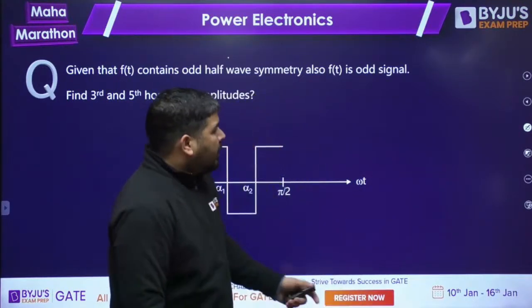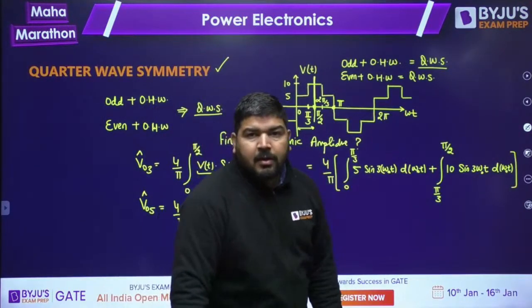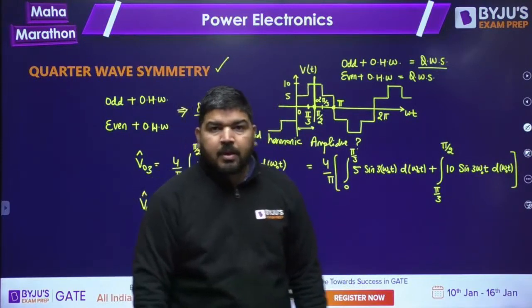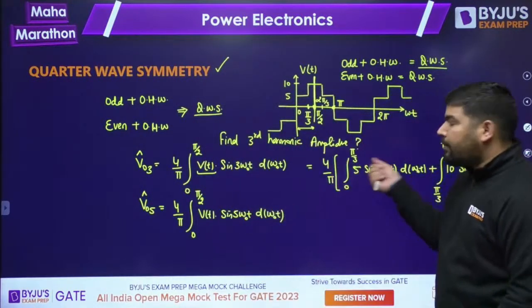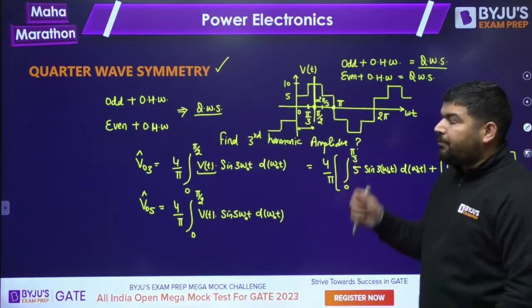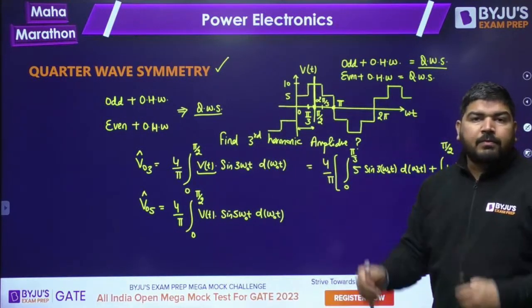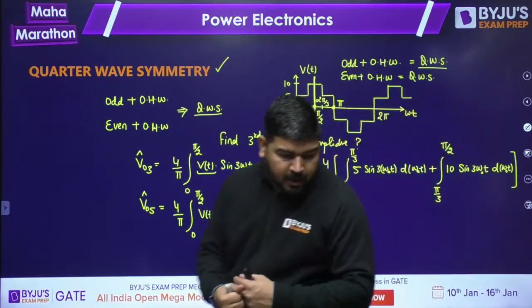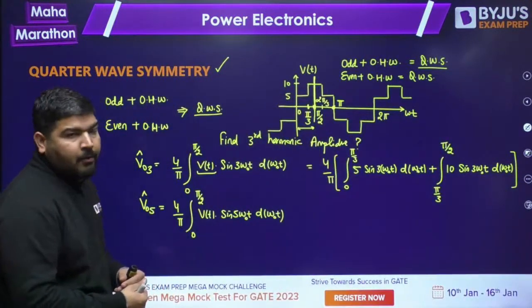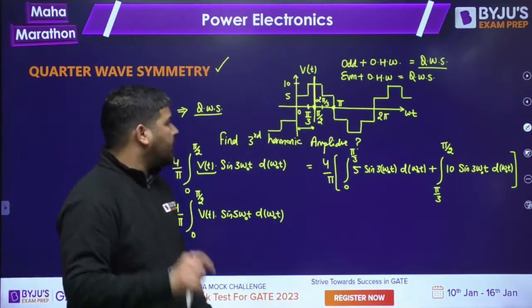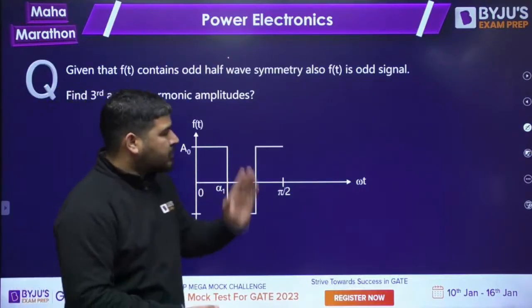If this question asks for the total harmonic distortion, then we need to calculate the amplitude of the fundamental, because the formula of total harmonic distortion needs the amplitude of the fundamental component. How to calculate the total harmonic distortion? I'll tell you, but before that, let's take this question.